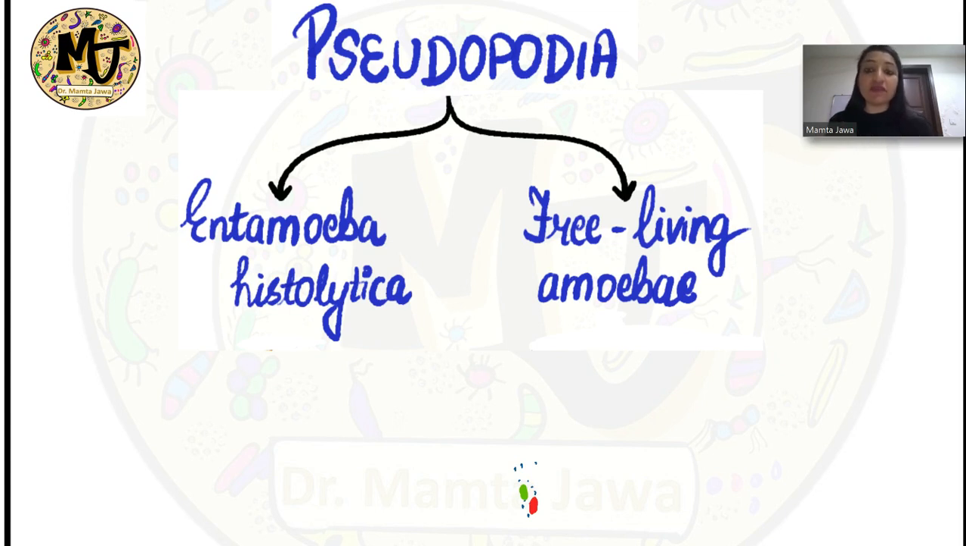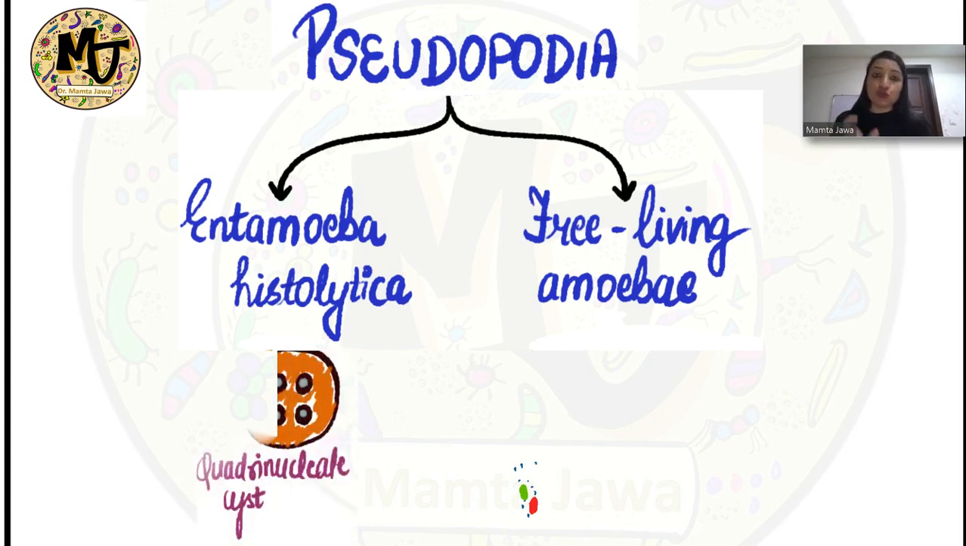free living amoebae. Now, Entamoeba histolytica is the causative agent of amoeboid dysentery, all right, and the infective agent in case of this organism is the quadrinucleate cyst. Please remember that the number of nuclei cannot be more than 4 in case of Entamoeba histolytica. When the cyst has got 4 nuclei, we call it quadri or tetranucleated cyst, and this very cyst is the mature form of the cyst, and it is the infective form.